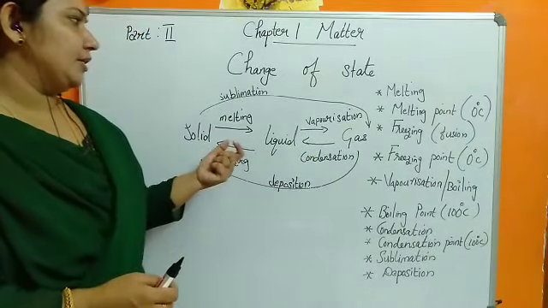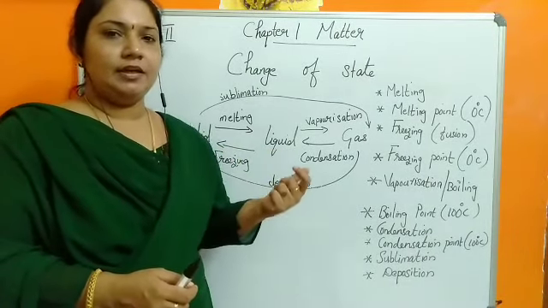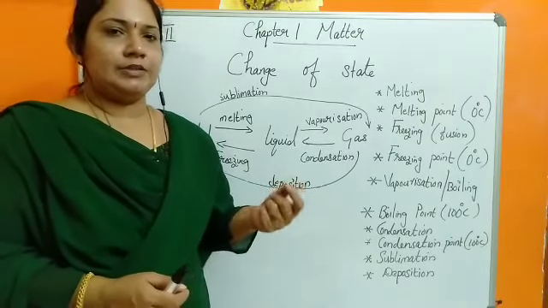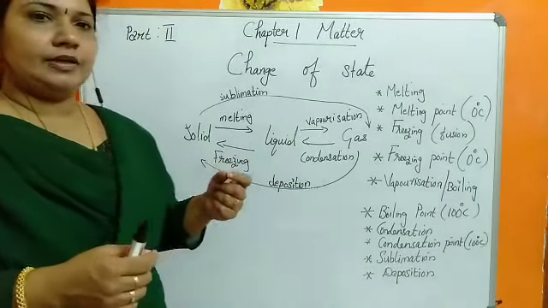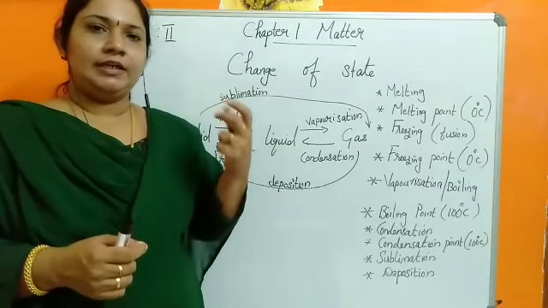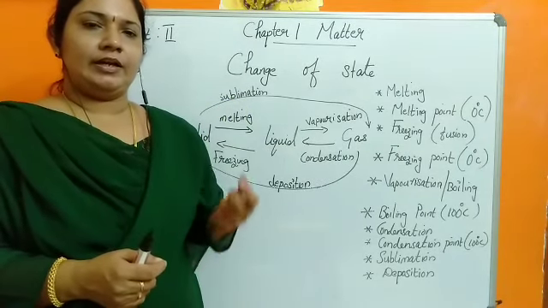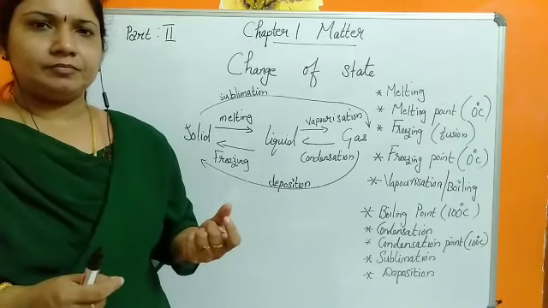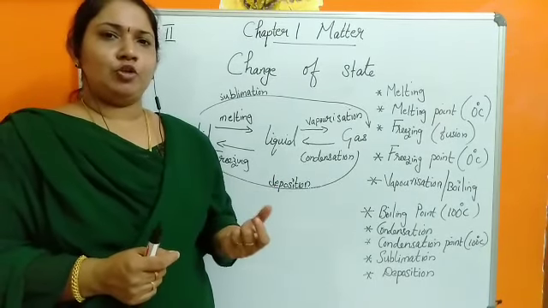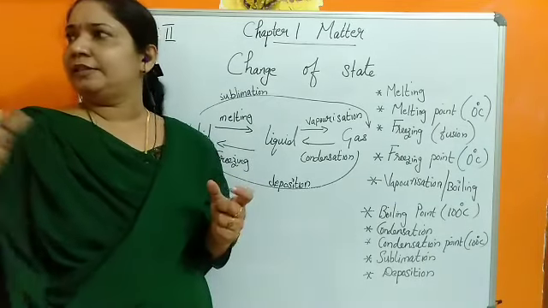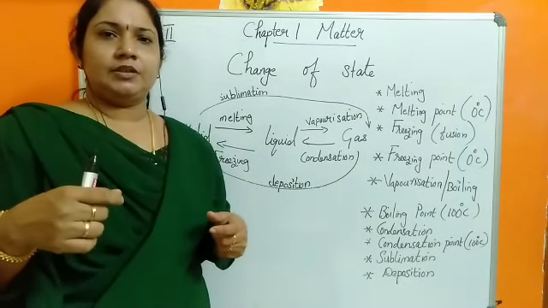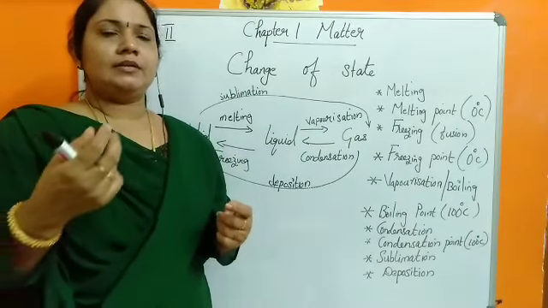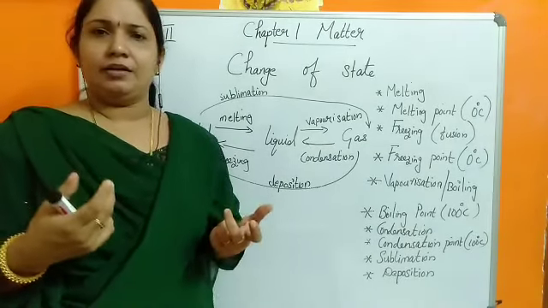A few simple examples of sublimation: one is camphor. Camphor means karpooram. When we burn it, you can see it is a solid that directly changes to gas. Another simple example is mothballs or naphthalene balls. We used to keep mothballs inside our wardrobes and shelves to avoid cockroaches. I think you would have seen that. I don't have one right now to show you.